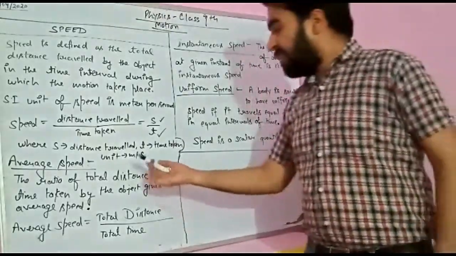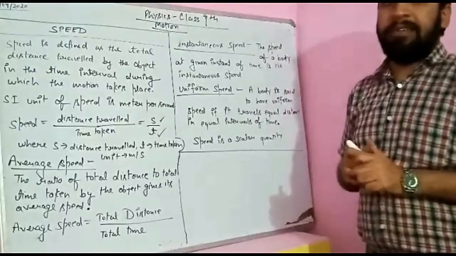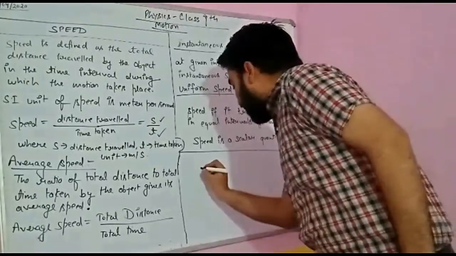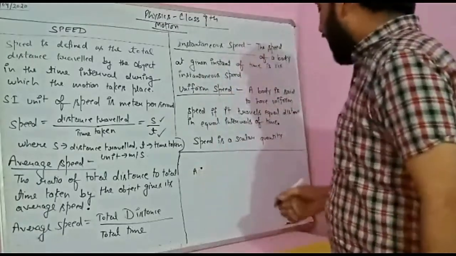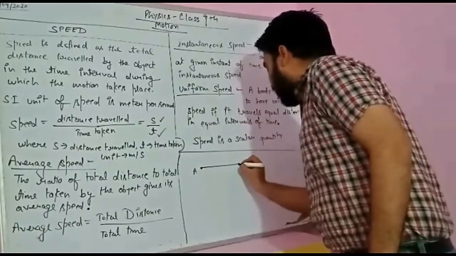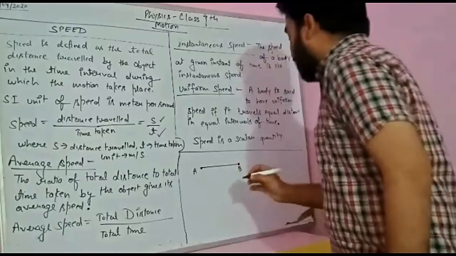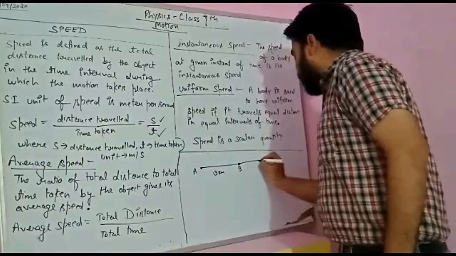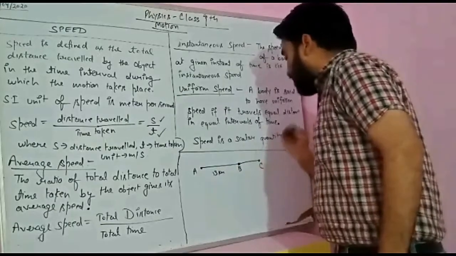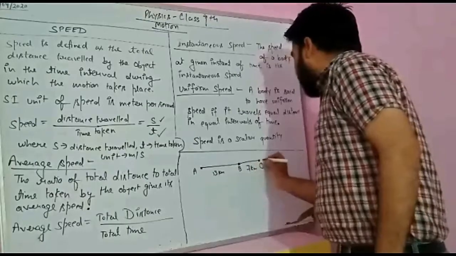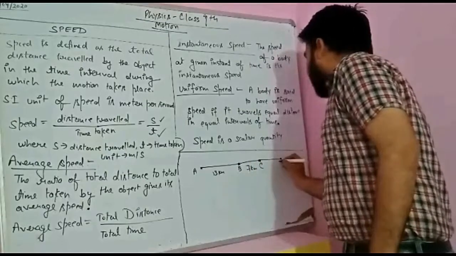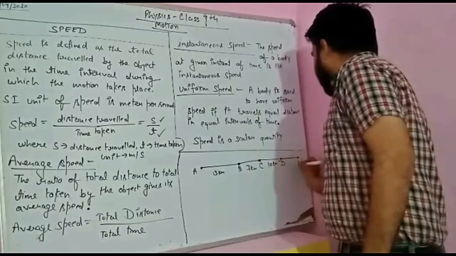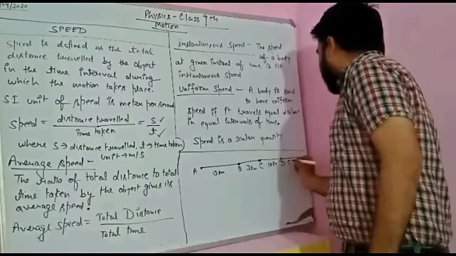Okay. Now average speed. What is average speed and why do we need this average speed? Suppose an object was in location A and traveled from A to B, and suppose this is a journey of 13 km. Then from B to C, that is a journey of, say, 7 km. Then C to D, it is a journey of, suppose, 10 km. Then D to E, this is a journey of, say, 5 km.